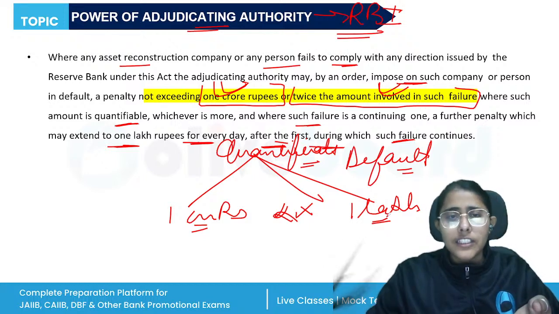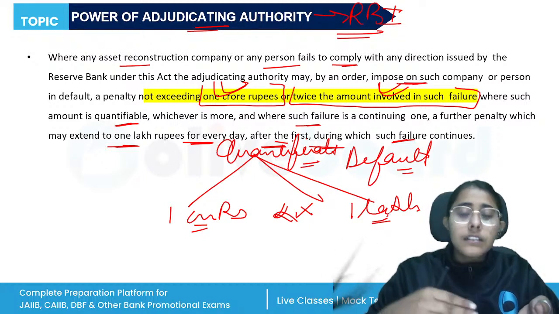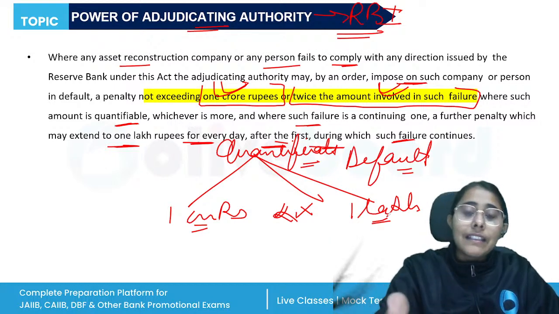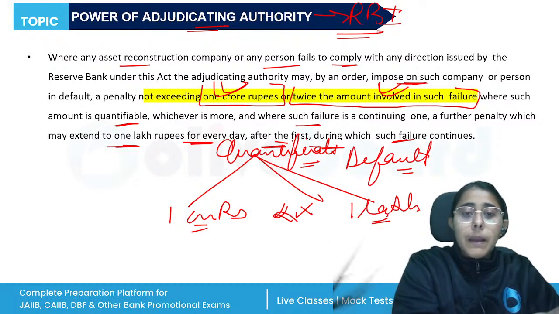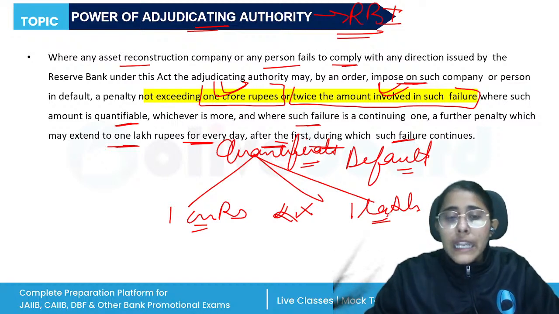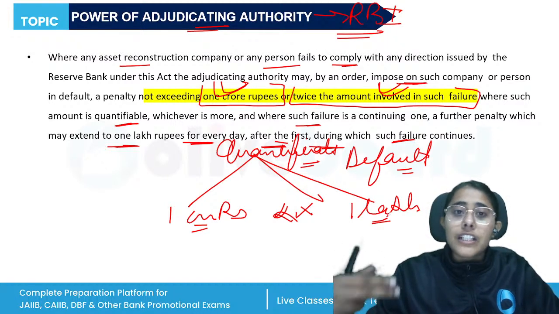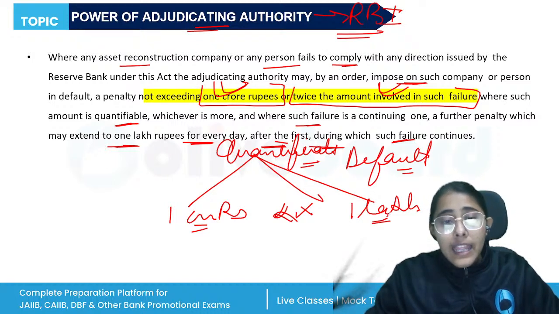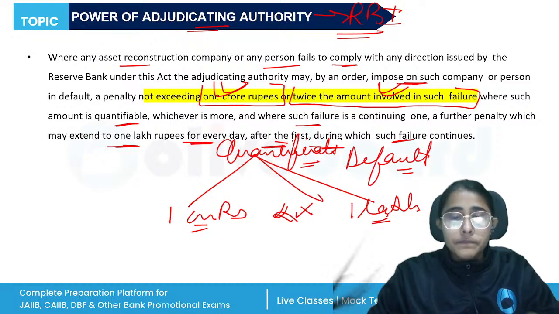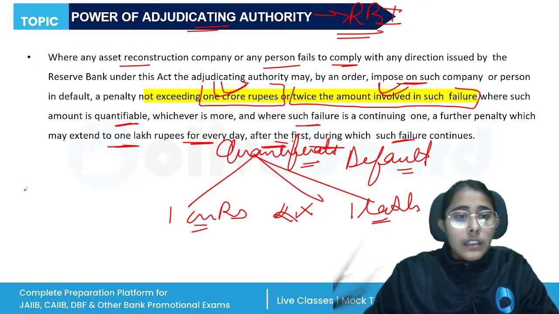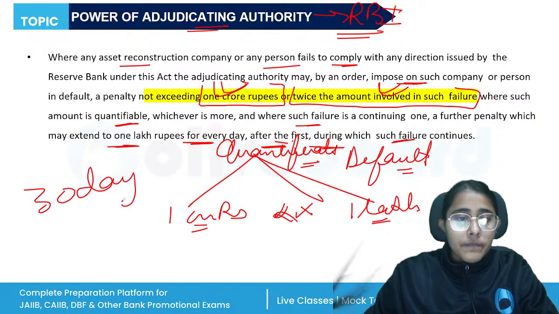Before taking the final decision, a notice will be sent to them, and the adjudicating authority will give them an opportunity to explain whether the complaint that has been made is a misappropriation or due to human error or anything else. So they'll be given a chance to stand their ground and give their explanations. Then if any penalty is imposed, it will be payable within how many days? It will be paid within 30 days.